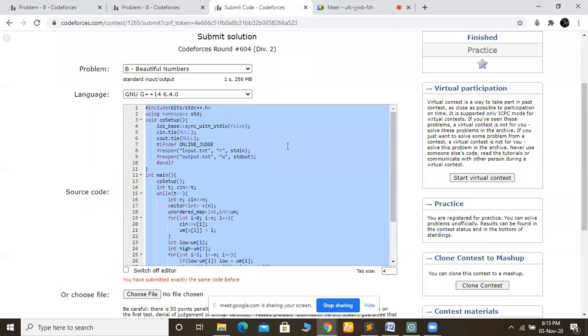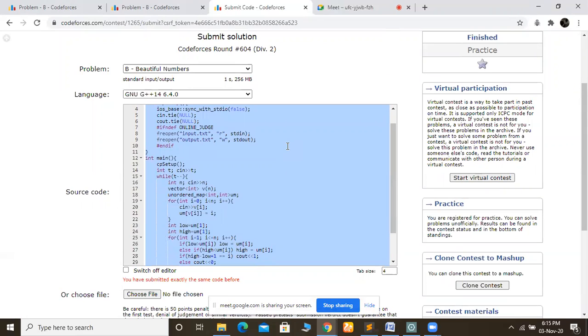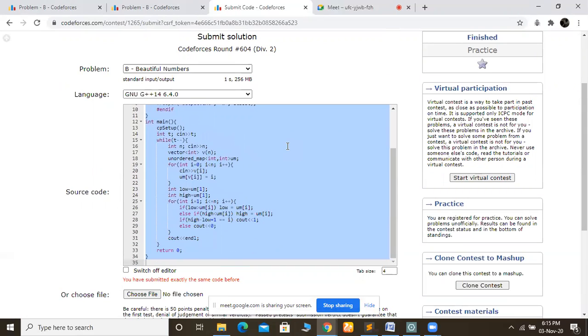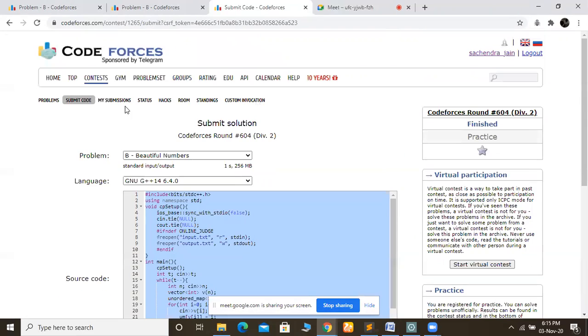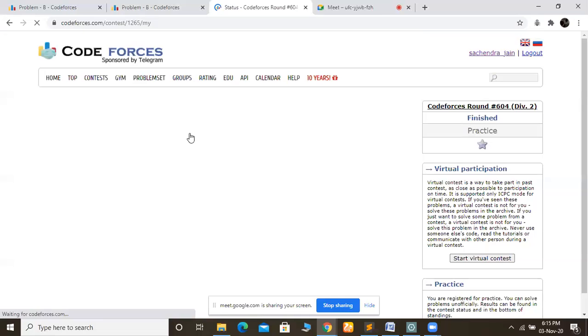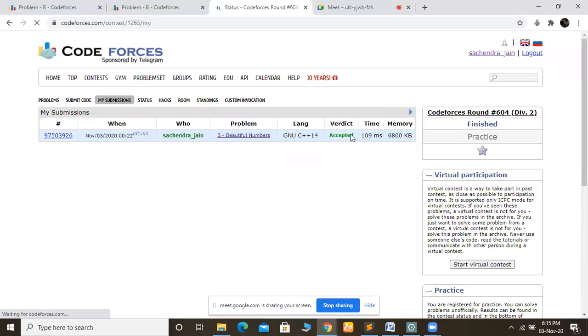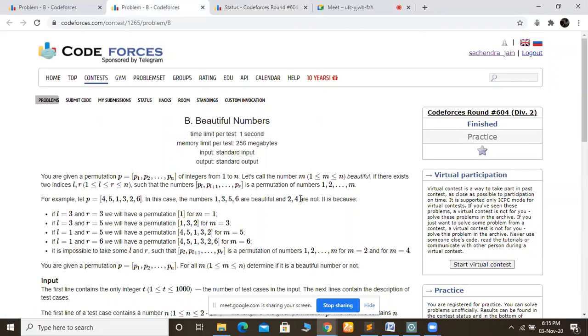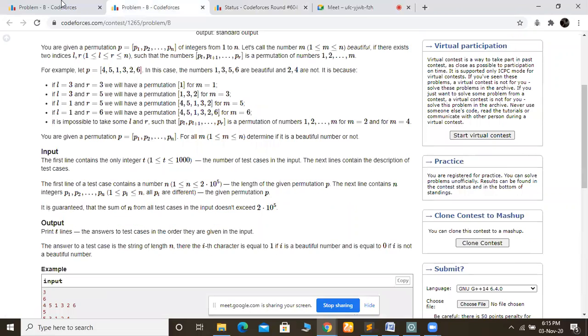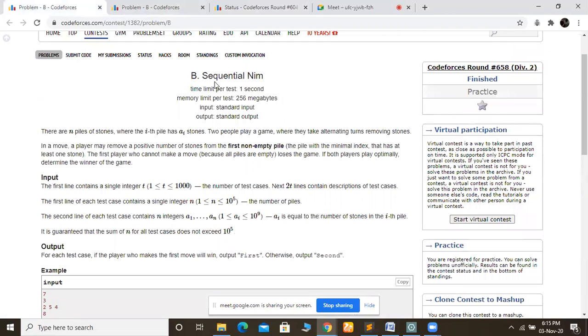Wait, there is something. You have submitted exactly the same code before. Wait a second, I think there is some network problem. Okay, so it got accepted. So now I think this question is clear to you. Now we will see another question, Sequential Nim.